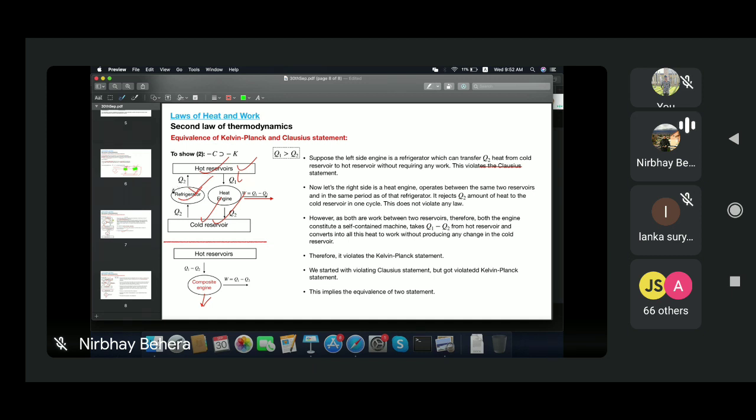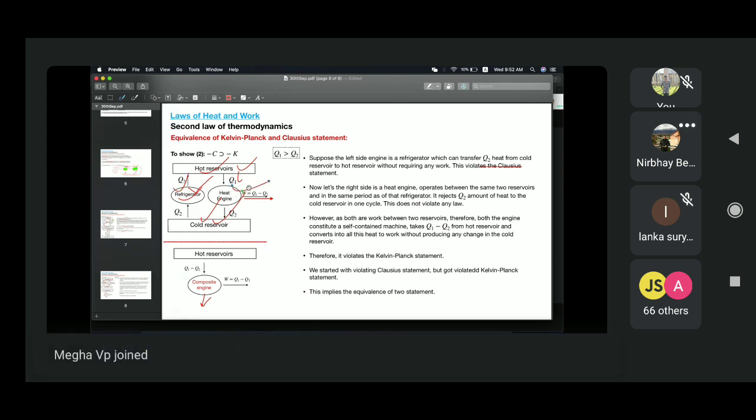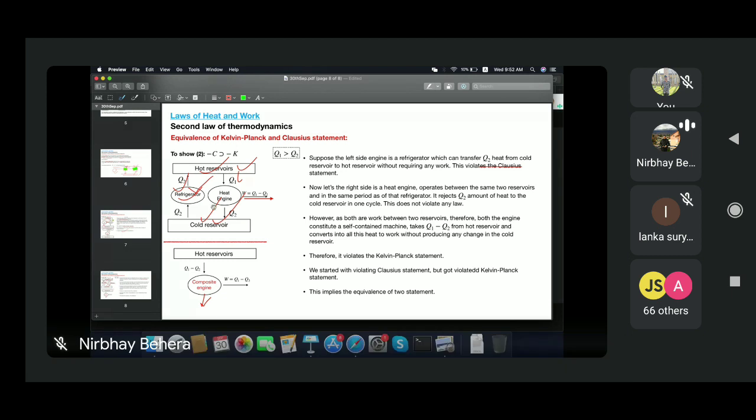I violated the Clausius statement here, but the other is exactly the same as the Kelvin-Planck statement. But because they are working between the same two reservoirs, they become a composite engine. And theoretically, if you say Q2 amount of heat at the beginning was passed to the hot reservoir, and you extracted Q1 amount of heat.